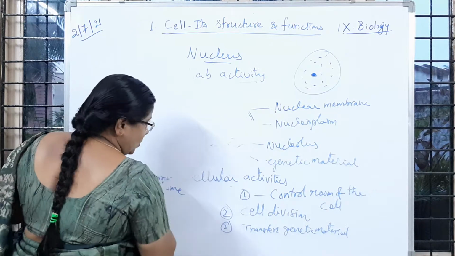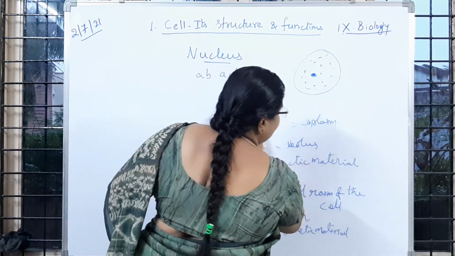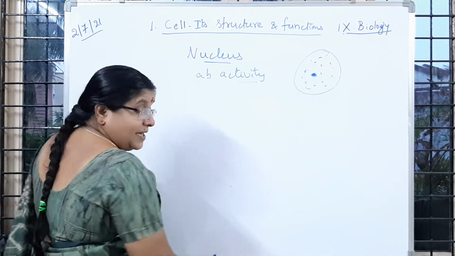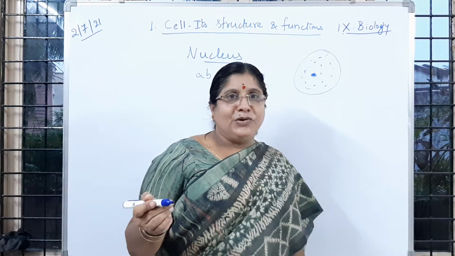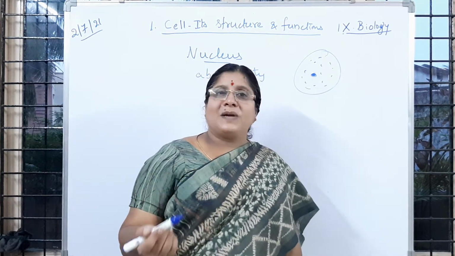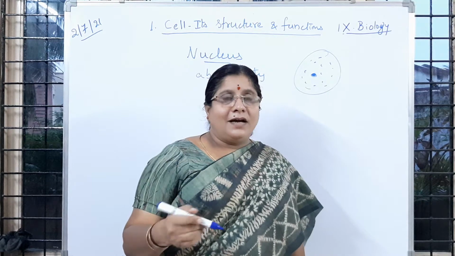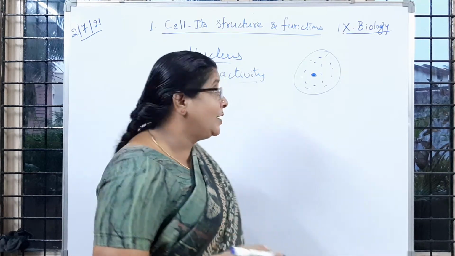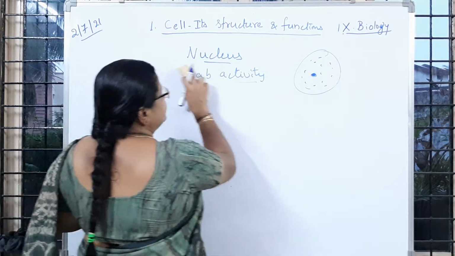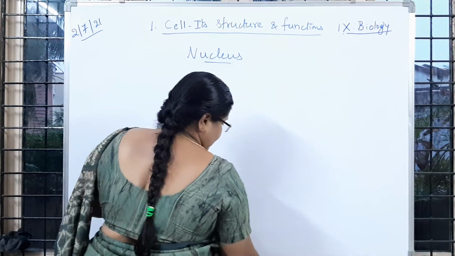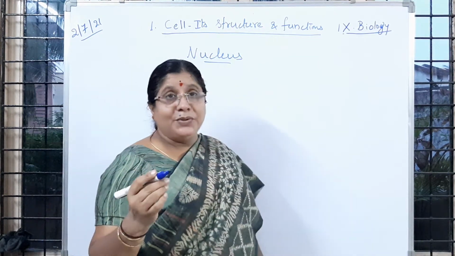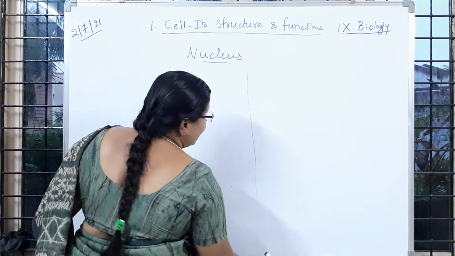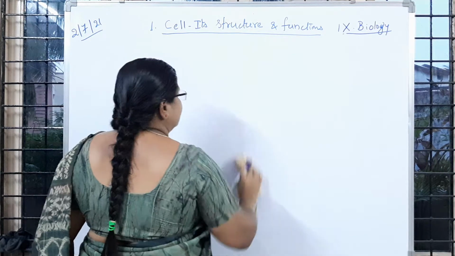Earlier I said that cells are of 2 types based on the presence or absence of the nucleus. Is it not? If the nucleus is present, the cells are called eukaryotic cells. If the nucleus is absent, the cells are called prokaryotic cells. Now, keeping that in view, we can learn the differences between prokaryotic cells and eukaryotic cells.